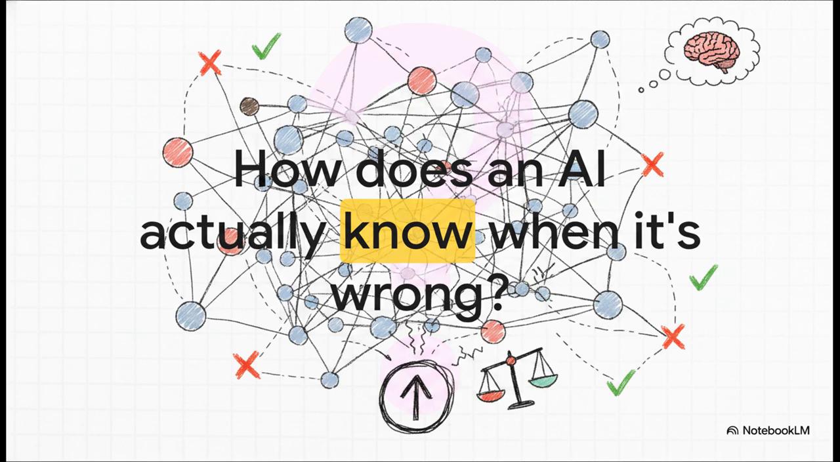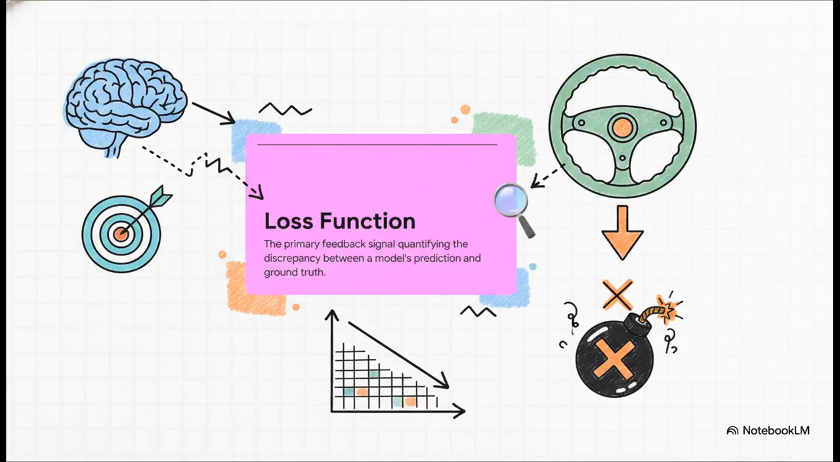Under the hood, an AI is basically just a massive, chaotic web of billions of numbers. Without a strict mechanism to realize it just made a mistake, it absolutely cannot learn. It would literally just spit out random noise forever. And that mechanism is the loss function. It is the primary feedback signal quantifying the discrepancy between a model's prediction and the absolute ground truth.